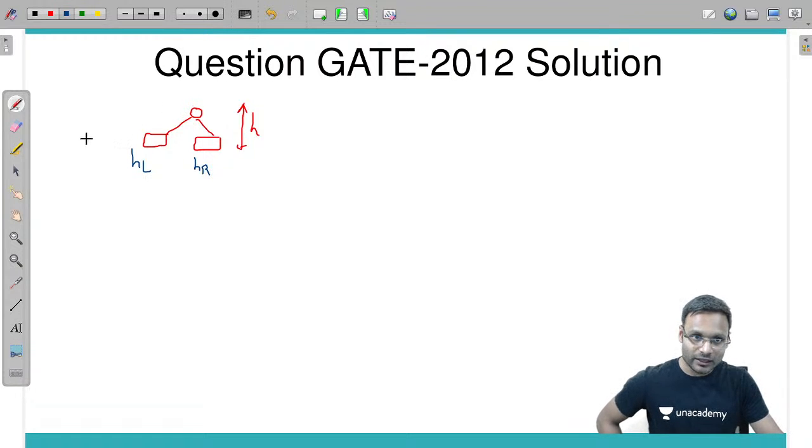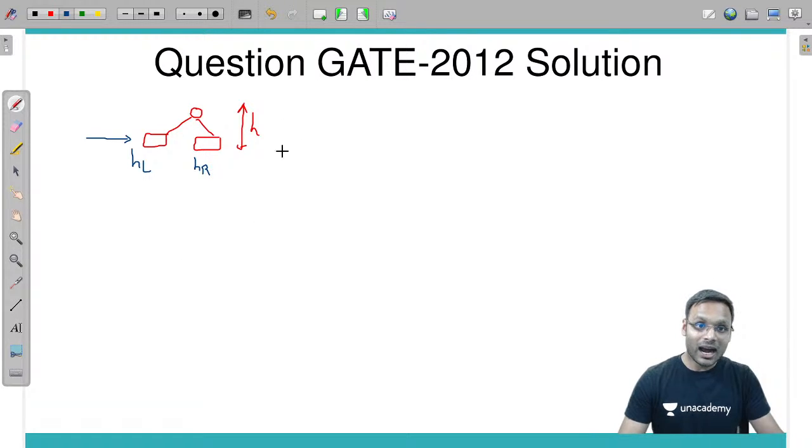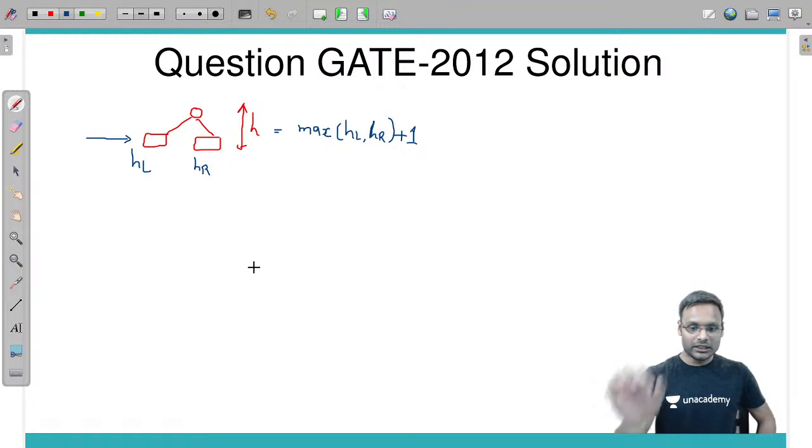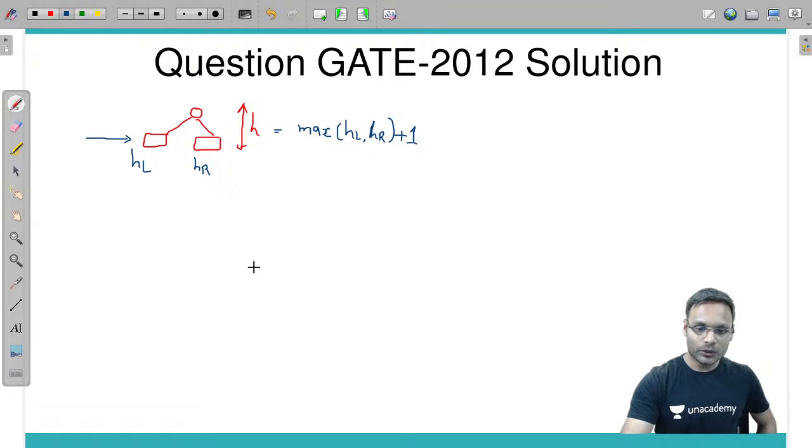So starting from this level to the downside, you calculate the height of the left subtree and the height of the right subtree. Height h will be equal to maximum of hl, hr, plus 1. That will be the height of my entire tree. This is how you calculate the height.